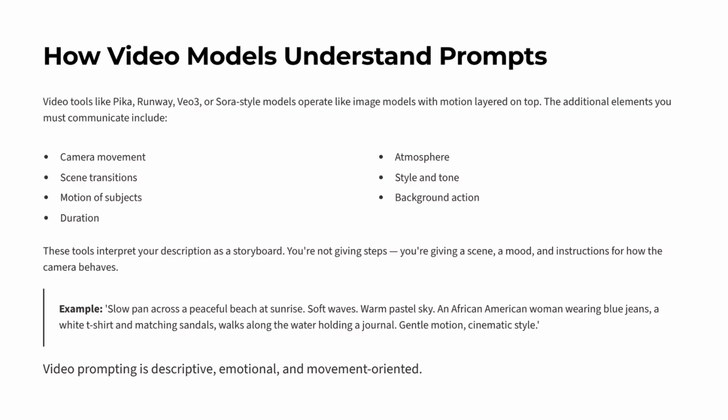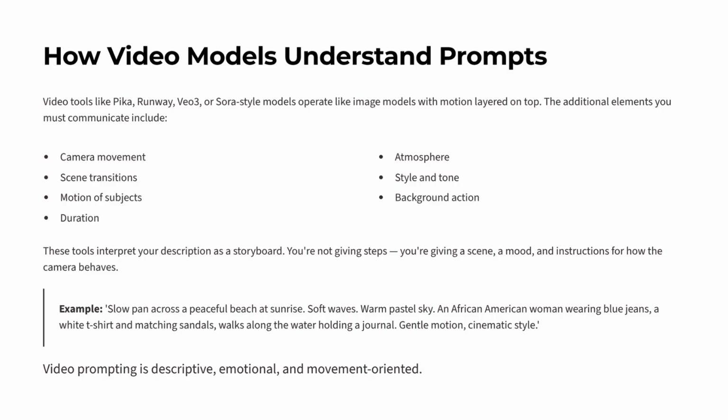Video tools like Pika, Runway, VO3, or Sora style models operate like image models with motion layered on top. The additional elements you must communicate include camera movement, scene transitions, motion of subjects, duration, atmosphere, style and tone, and background action. These tools interpret your description as a storyboard. You're not giving steps, you're giving a scene, a mood, and instructions for how the camera behaves.